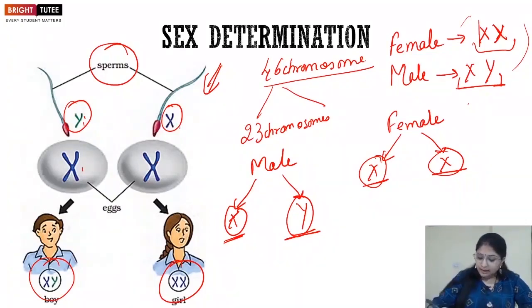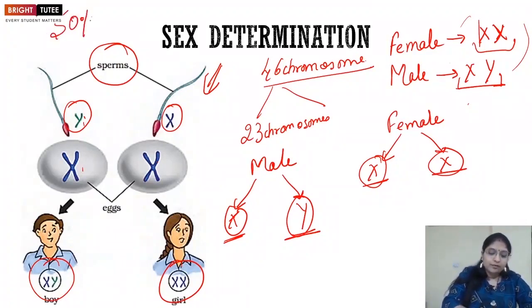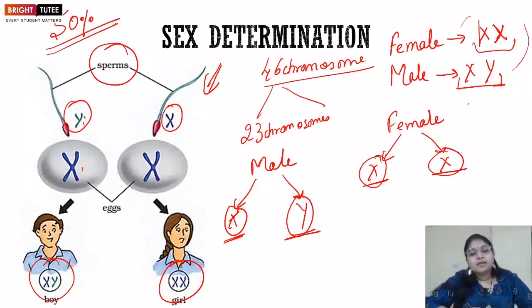Also, there is a 50% probability that the child can be a boy or it can be a girl. There is no mechanism which favors the formation of a male or a female child, right? So the chances are 50% in both cases. 50% chances are that the child born would be a male, and 50% chances are that the child born would be a female, because of this very reason.